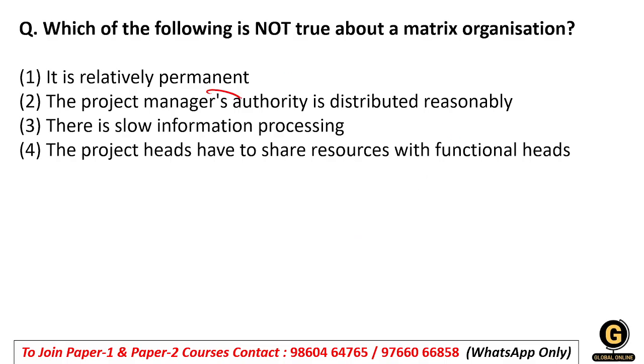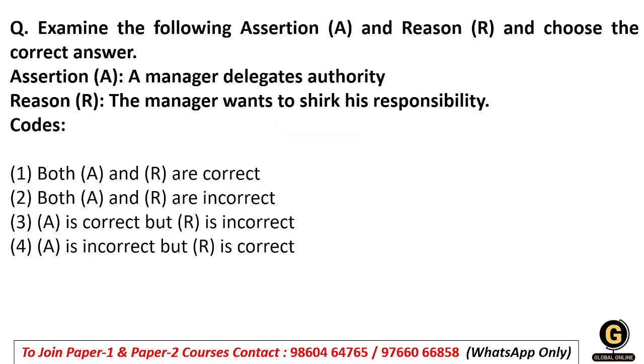It is relatively permanent, so this is correct, this will not be there. Project manager's authority is distributed reasonably, so this is also correct. There is slow information processing. The information processing in matrix organization is not slow, it is fast in nature. And that's the reason the people who work under both project heads as well as functional heads get confused. And here one major principle, that is unity of command, is purely violated. The project heads have to share the resources with the functional heads. This is also correct, so our right answer will be option number 3. Slow information processing is not true about the matrix organization. Let's see the next question.